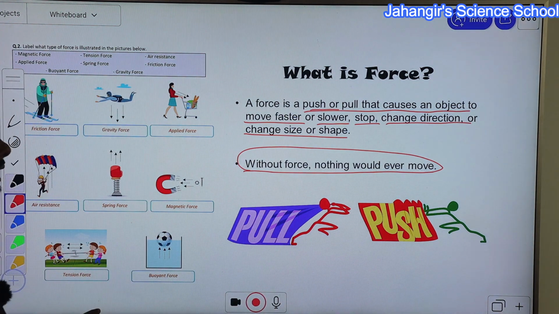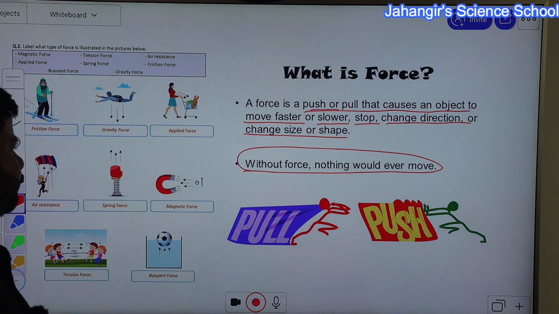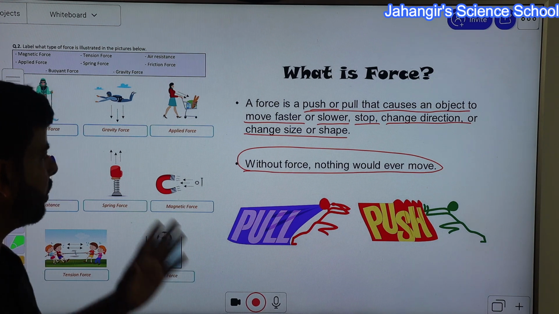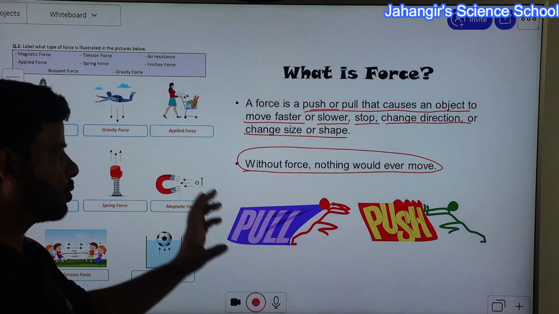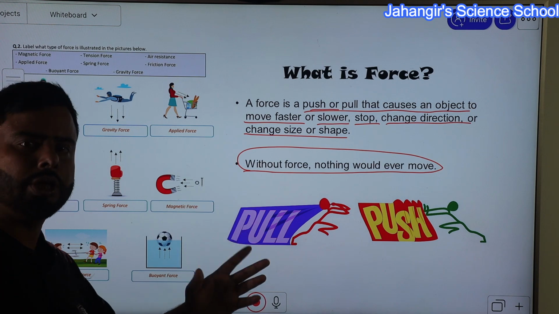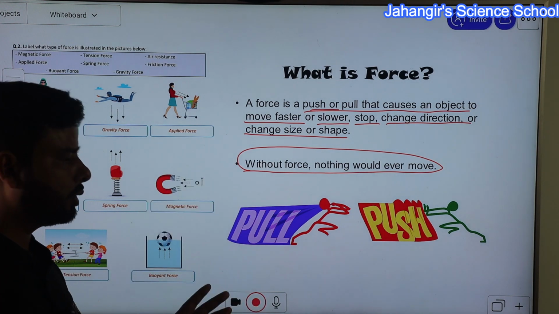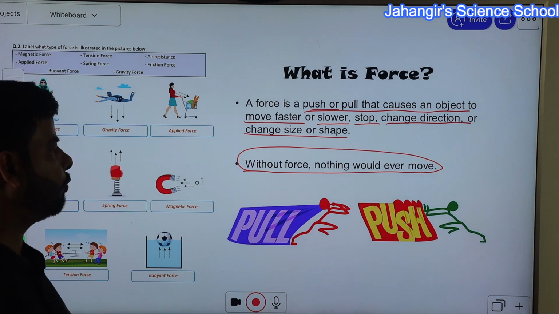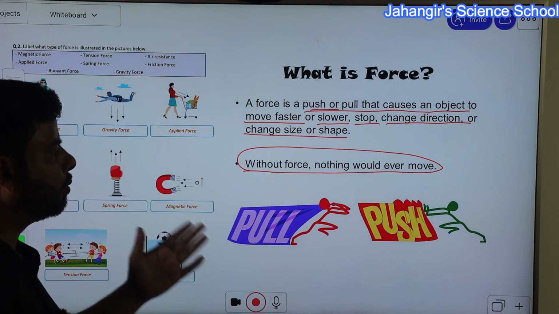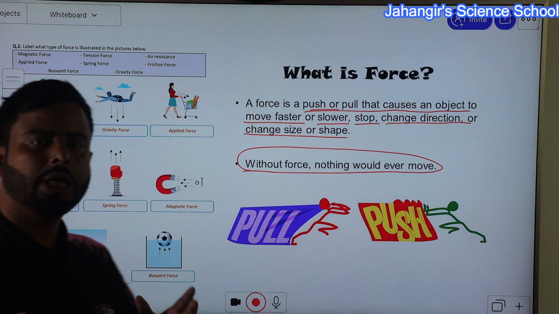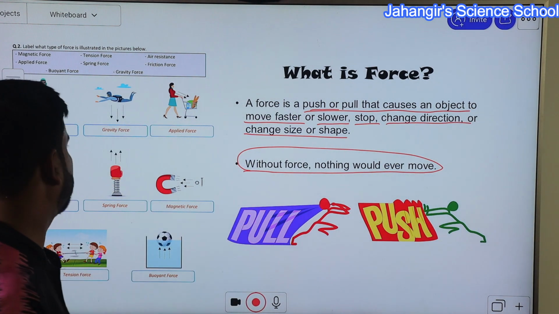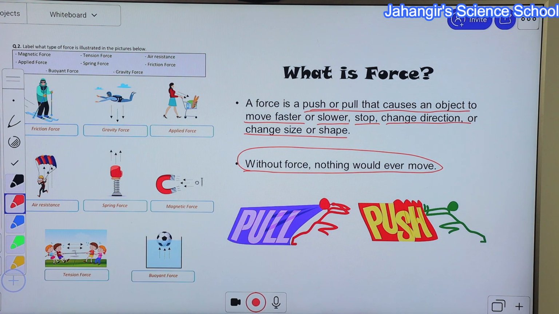According to Newton's first law, without an unbalanced force, a rest object remains at rest and a moving object moves with constant velocity. That means without application of force, a moving object moves with constant velocity or a rest object remains at rest.